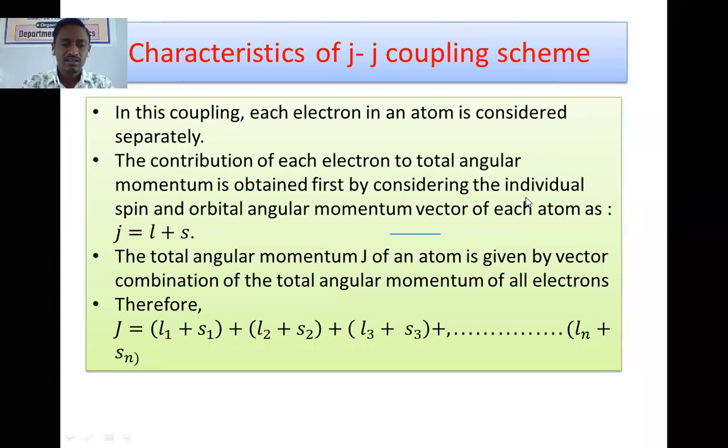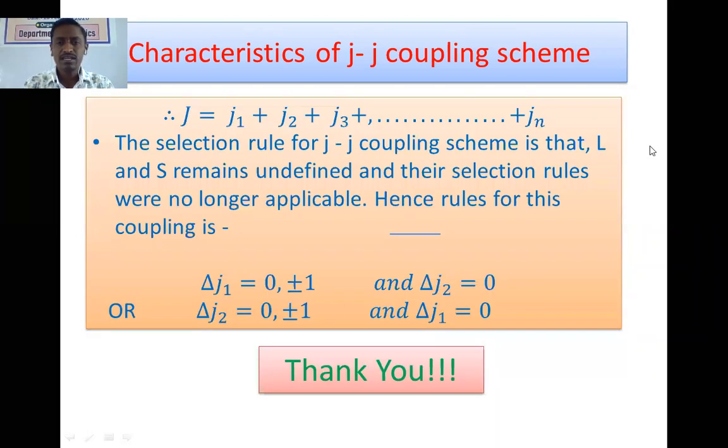After coupling of L1 and S1, that is by considering the interaction of L1 and S1, we get the equation capital J equals J1 plus J2 plus J3 plus J4 and so on up to Jn. In this way, capital J of an atom is obtained.